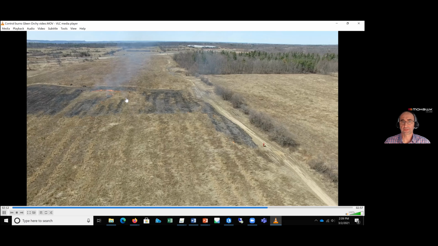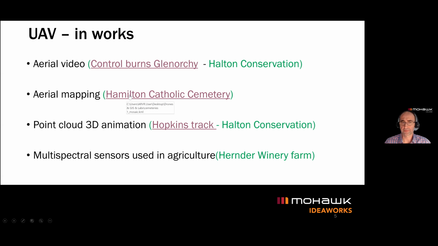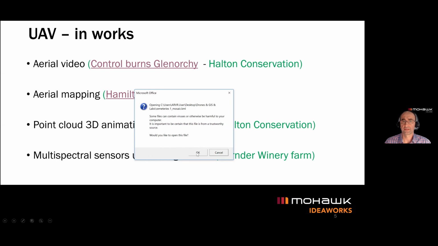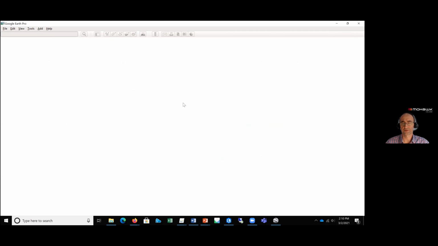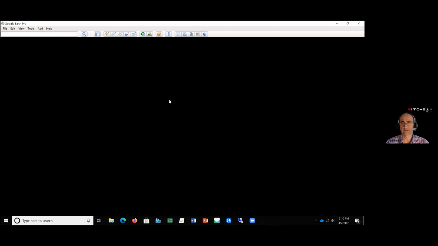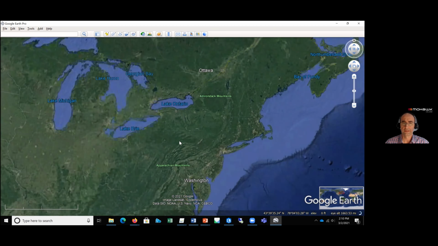Another project that we ran was a mapping project in the Hamilton, Burlington area. I wonder how long it will take. Okay, here we go. So we tried to map the shoreline of Lake Ontario at the Catholic Cemetery at Plains Road.